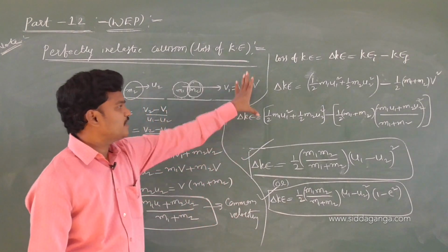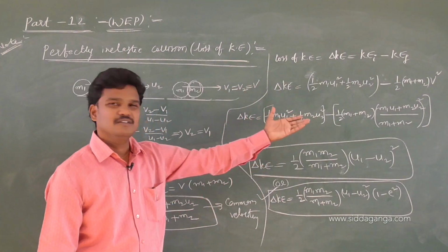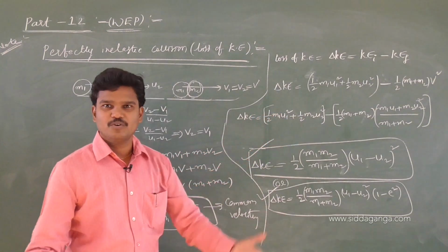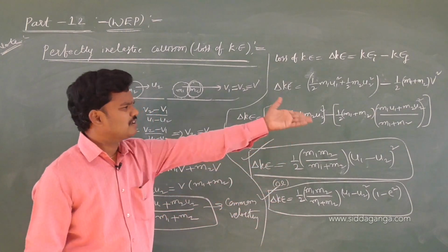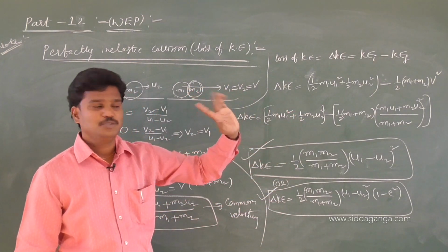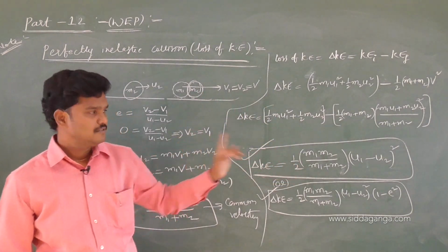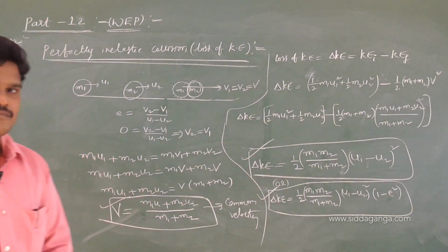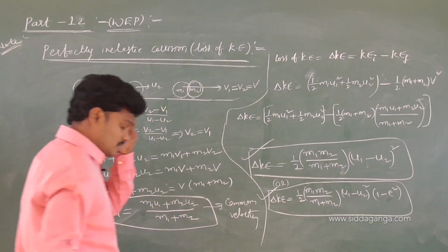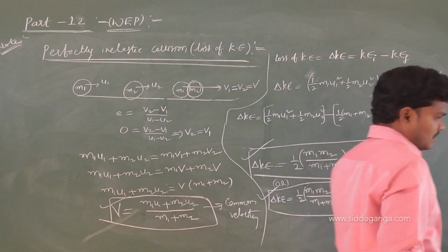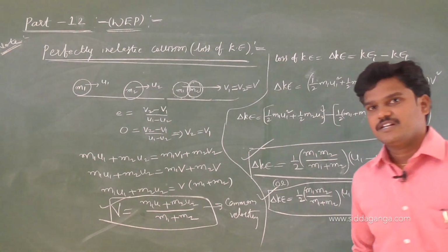Okay, no need to worry about this derivation. See, it is lengthy. If they ask it in your board exams, definitely I will solve it. Just you solve it if you have free time. You will get this answer, no doubt at all. Okay, take this. Fractional loss: also find delta KE by the initial energy, final energy.